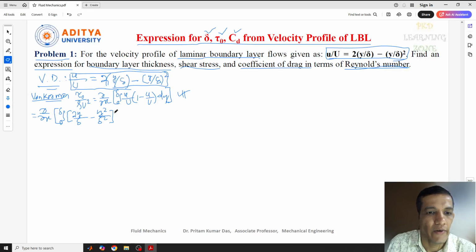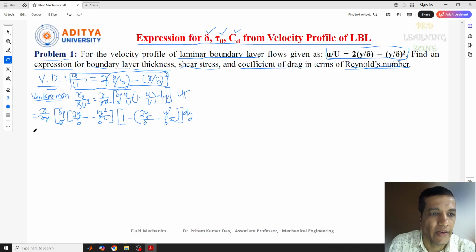And again a bracket will start: 1 minus, again we write 2y by delta minus y square by delta square, bracket close, of dy.